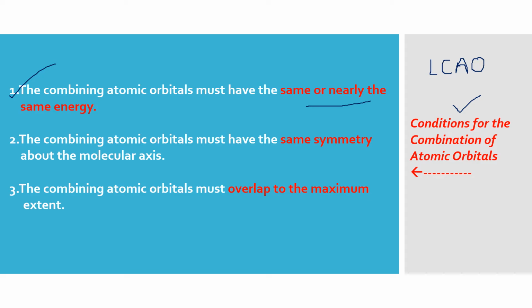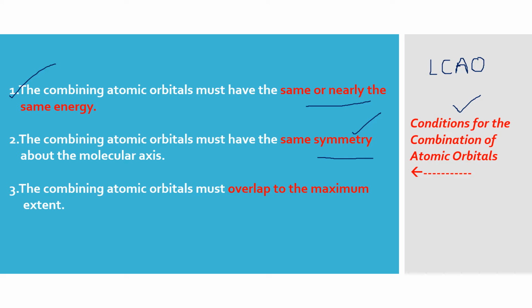The second: the combining AOs, that is atomic orbitals, must have the same symmetry about the molecular axis. This we have discussed earlier also, that if there is a px and px, they can overlap sideways if pz is the main axis.